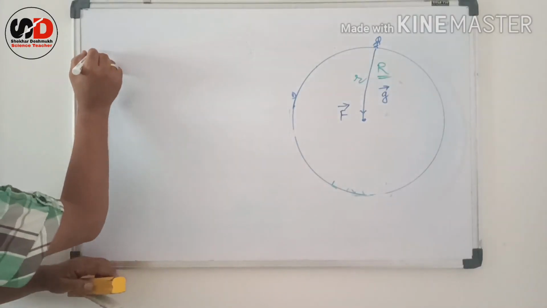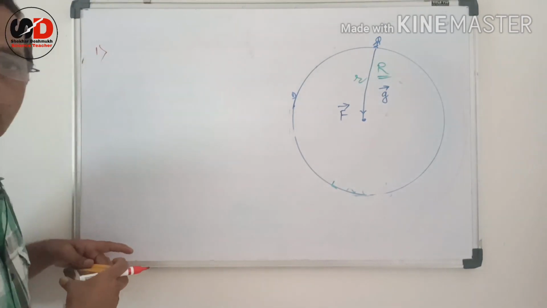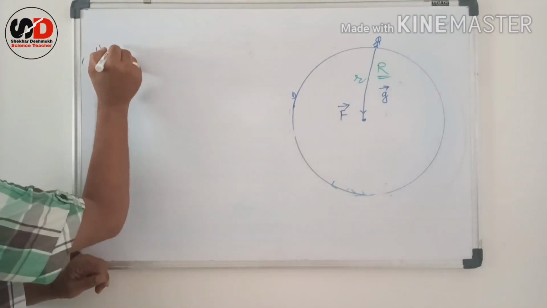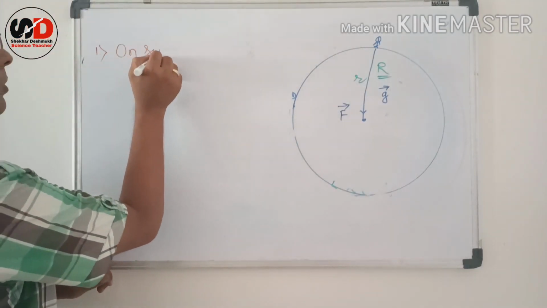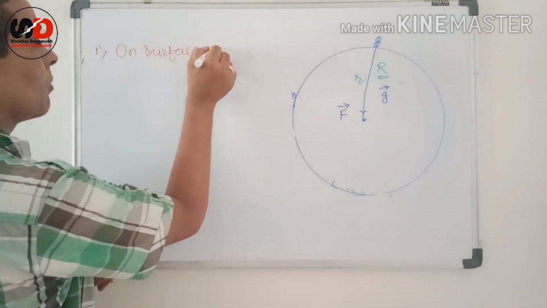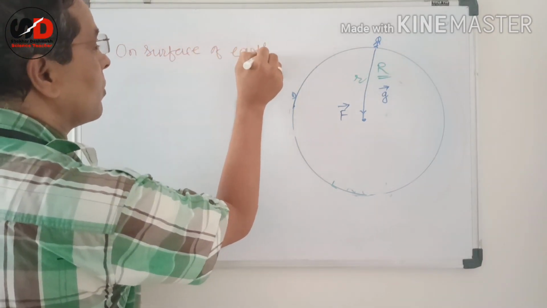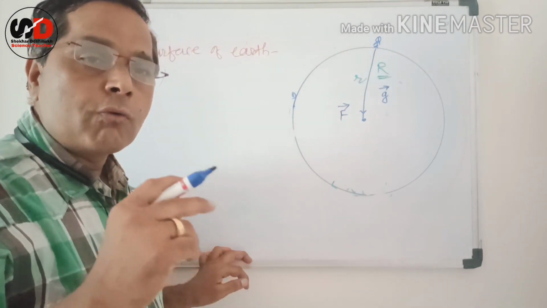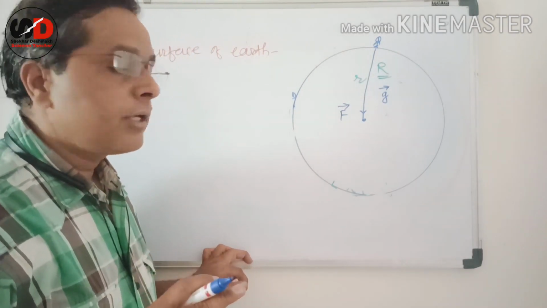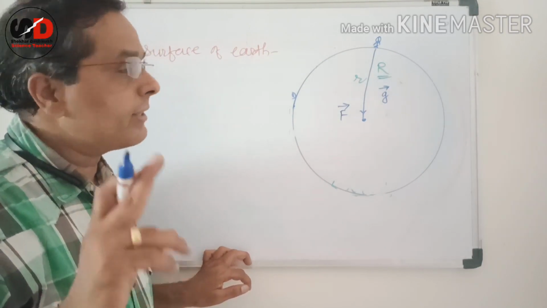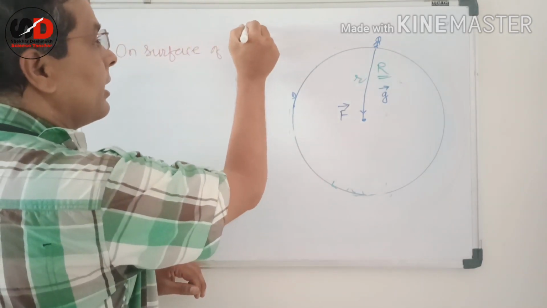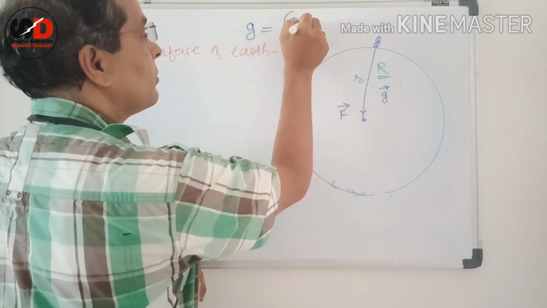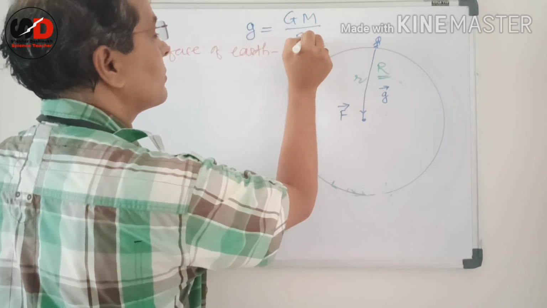The first, let us consider the gravitational acceleration depending on the surface of Earth. On the surface of Earth. So, for discussion, we are using only one formula that I am writing here. Small g is equal to capital G into capital M upon R square.